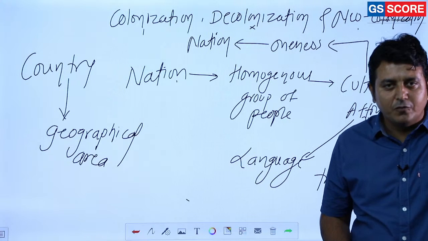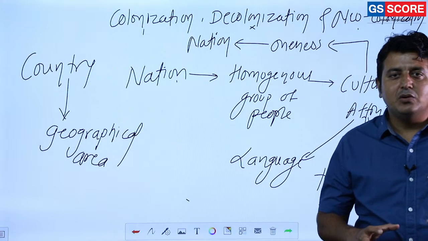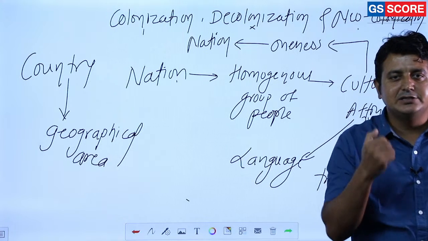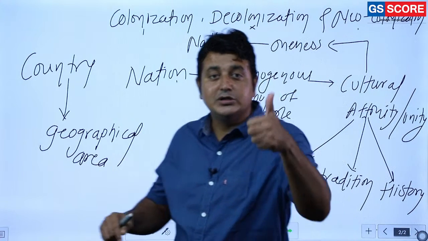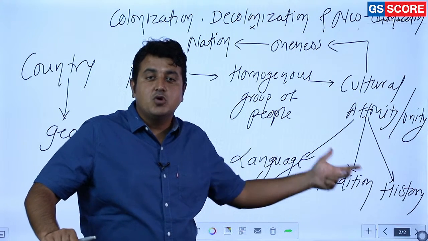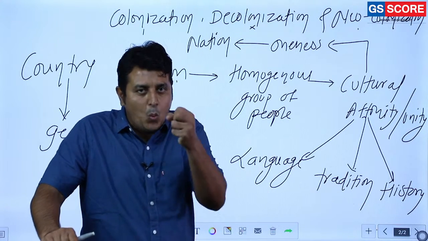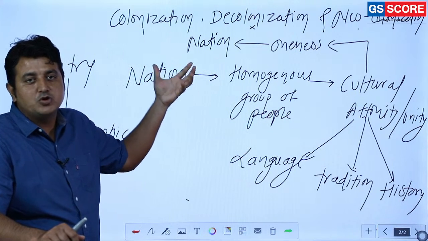A group of homogeneous people having oneness, cultural unity or affinity. This affinity is basically related to three: language, tradition or a shared common history. And because of that, oneness is there, and this oneness led to the formation of the nation state.